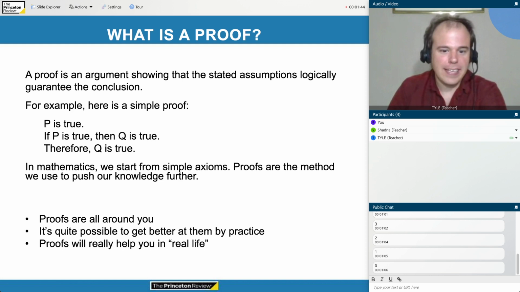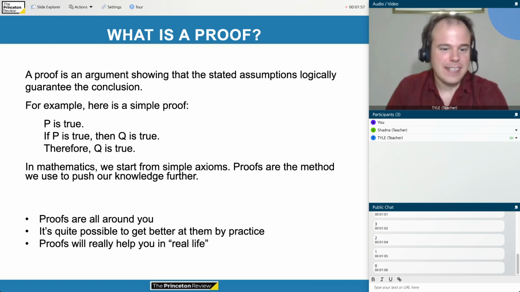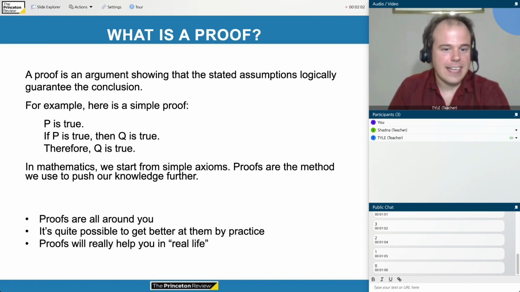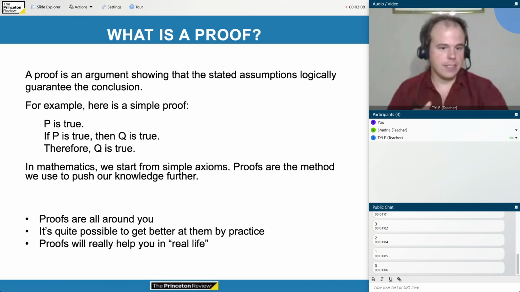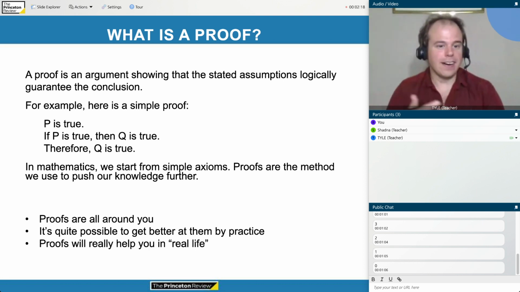So first of all, what is a proof? You may have this idea of a proof from geometry class. Even those of you who haven't taken geometry yet, you've probably heard from people who have, especially in the US in 10th grade or 9th grade when geometry is taught. There's this idea of a two-column proof, these tables of axioms and deductions which are possible from those axioms of geometry that you use to prove some sort of statement. But I want to make the point that proofs are much broader than just these two-column geometry proofs.